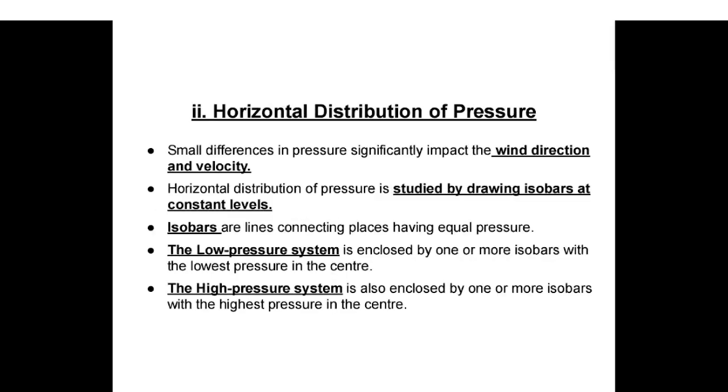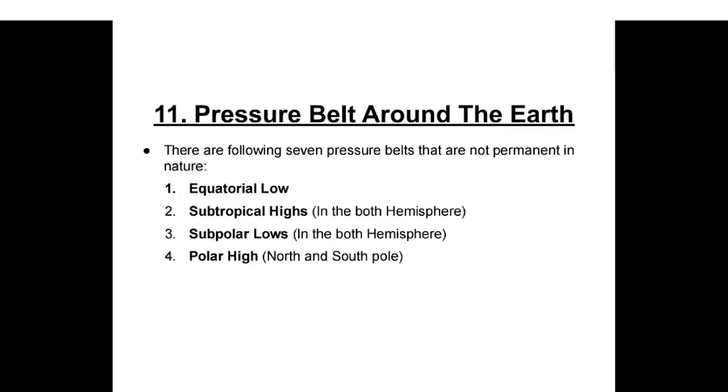Horizontal distribution of pressure. Small differences in pressure significantly impact the wind direction and velocity. Horizontal distribution of pressure is studied by drawing isobars at constant levels. Isobars are lines connecting places having equal pressure. The low pressure system is enclosed by one or more isobars with the lowest pressure in the center. The high pressure system is also enclosed by one or more isobars with the highest pressure in the center.